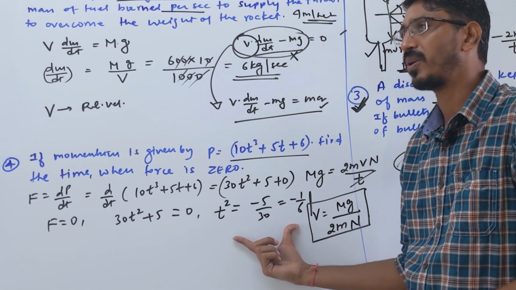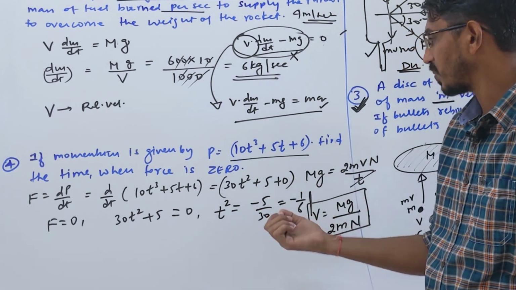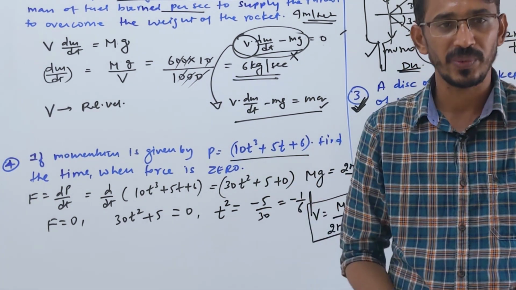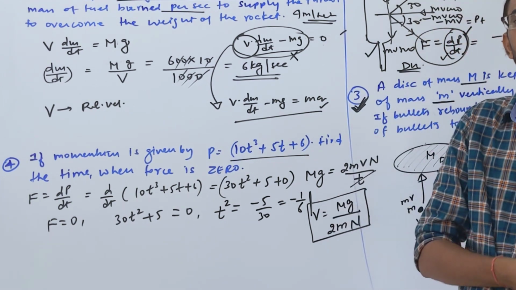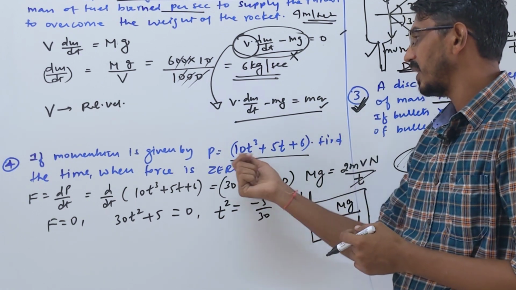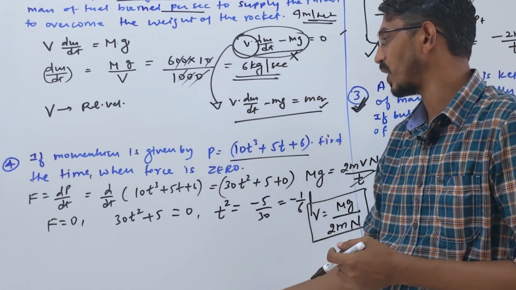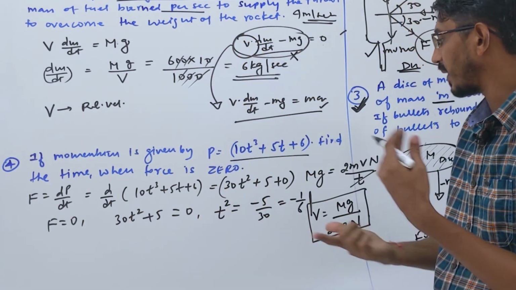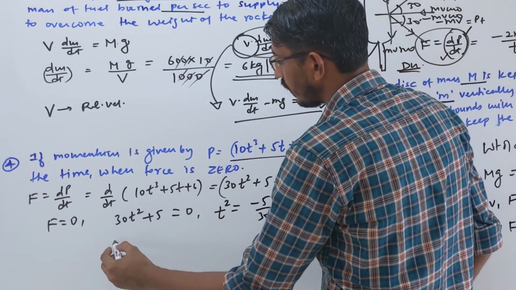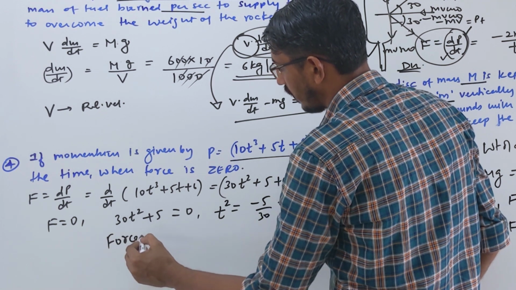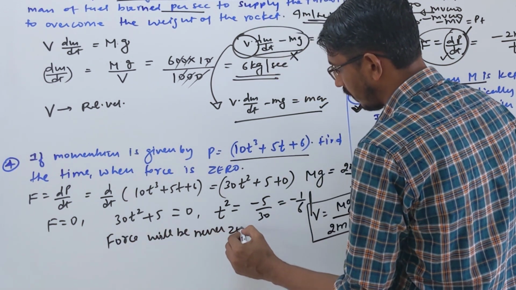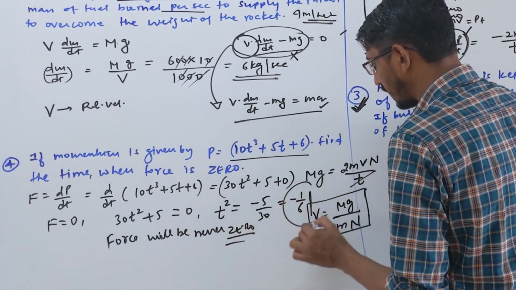So how did they write the options? They wrote one correct option like this: force will never be 0, right? We cannot find the time because force will never be 0. Here you see that as time increases, the momentum keeps increasing, and the force also keeps increasing. There will be no time when force becomes 0. So what was the answer of this question? Force will never be 0, because we are getting a negative time answer here.